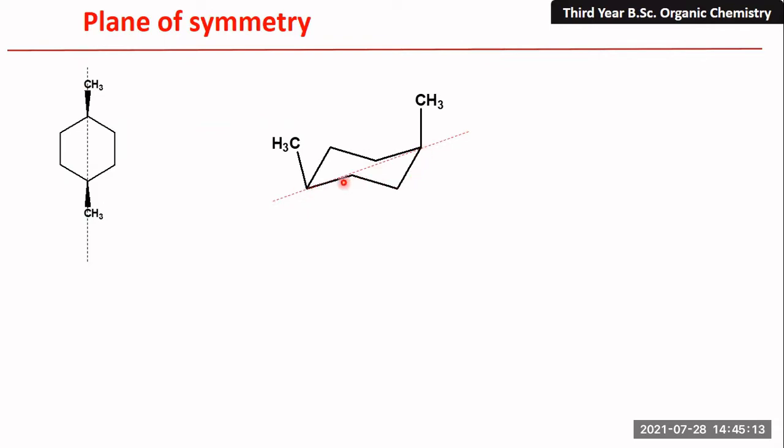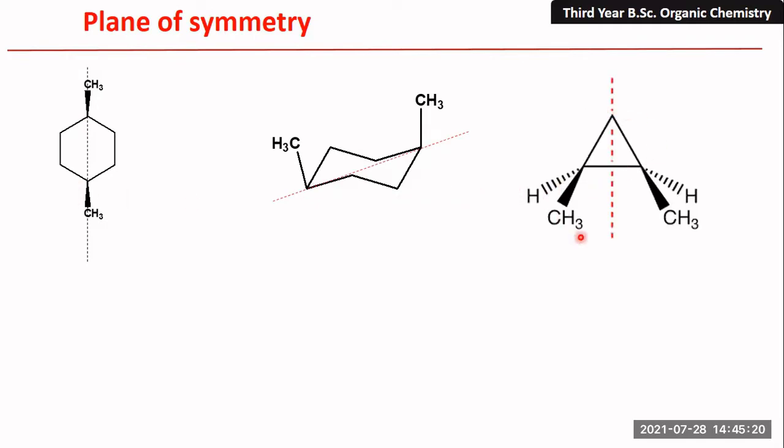So this is 1, 2, 3, 4, and it divides this molecule into equal halves. This is another example, that is 1,2-dimethyl cyclopropane. When you pass this plane through one position, then it equally divides this molecule into two halves. So this is the first part and this is the other half. So both are mirror images.